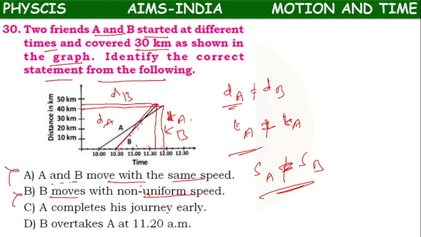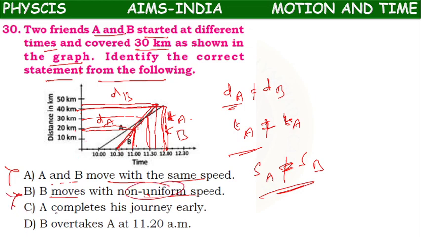So sorry children, here, if we calculate the values of B at 11 o'clock, it is at 20 kilometers. At 11:30, 30 kilometers. At 12 o'clock, 40 kilometers. Means in half an hour it is traveling 10 kilometers. It is moving with uniform speed, but they have given non-uniform speed.